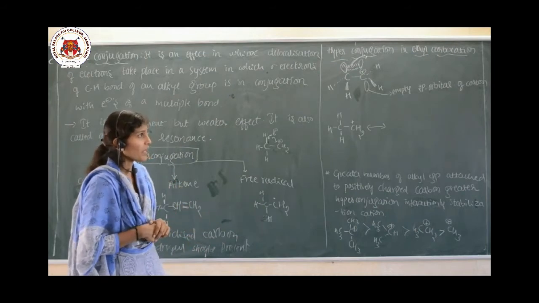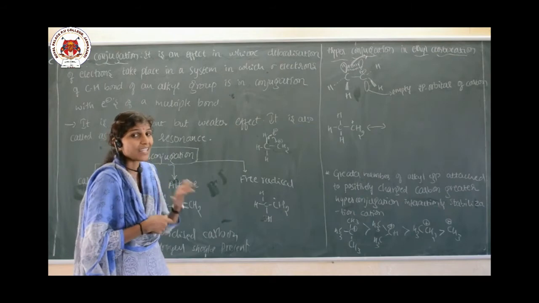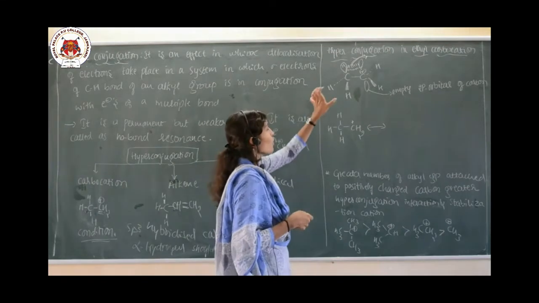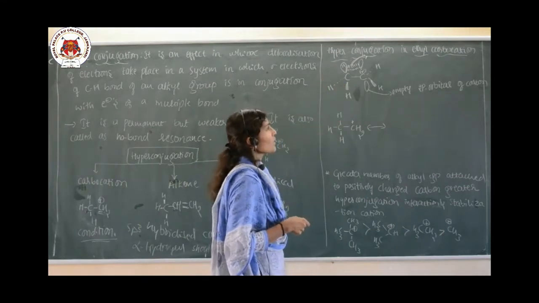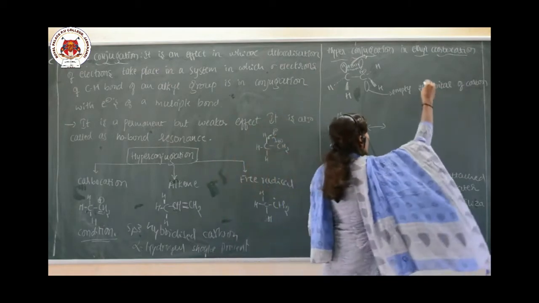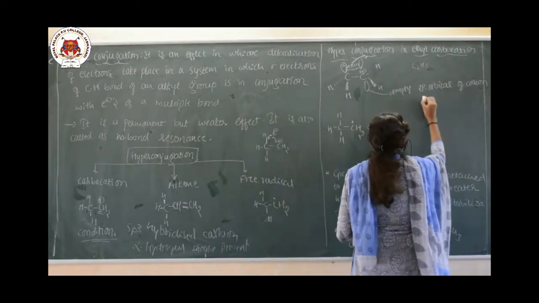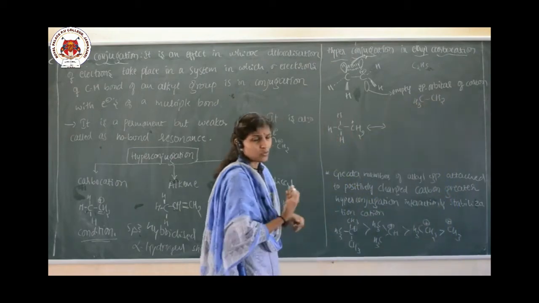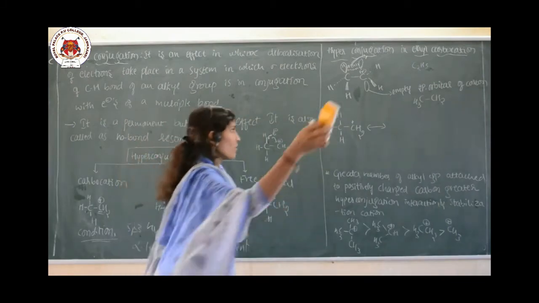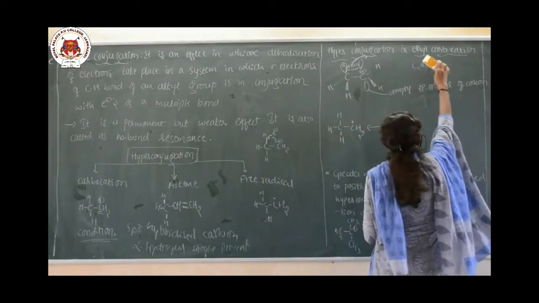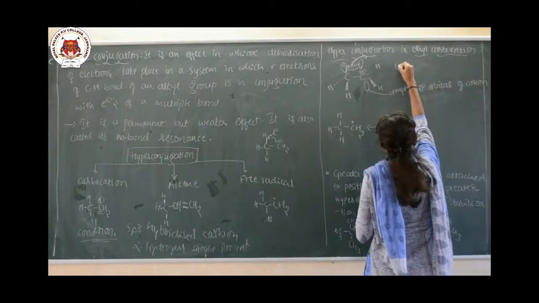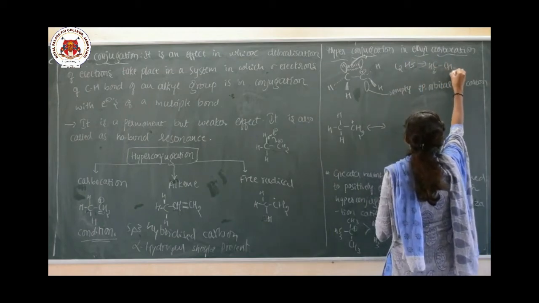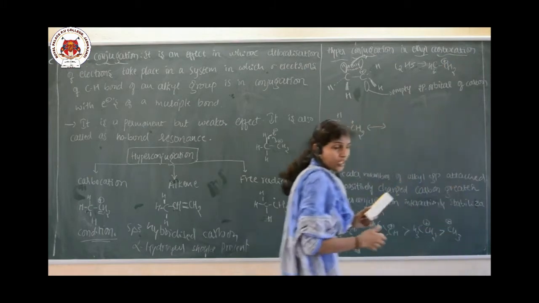So let me explain this hyperconjugation, exactly how it occurs, by taking an example, that is ethyl carbocation. So the hyperconjugation in ethyl carbocation. As you know, ethyl means C2H5. I am only going to write it as CH3CH2. Yes or no? C2H5, it is only that, no difference. Instead of writing C2H5, you can write it as CH3CH2 plus, because it is more convenient for me to explain the hyperconjugation.